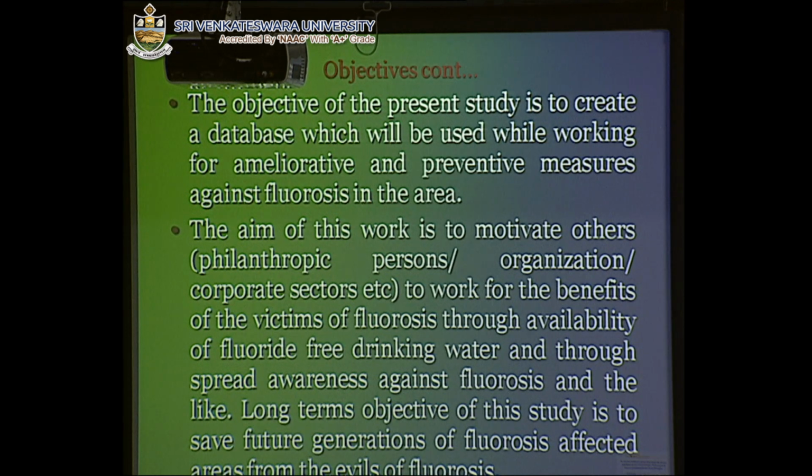The objective of the project study is to create a database which will be used while working for meliorative and preventive measures against fluorosis in the area. The aim of this work is to motivate others, philanthropic persons, organizations, the corporate sector, etc. to work for the benefit of the victims of fluorosis through availability of fluoride-free drinking water and through spreading awareness against fluorosis and the like. The long-term objective of this study is to save future generations of fluorosis affected areas from the evils of fluorosis.